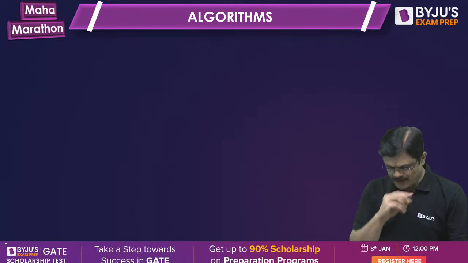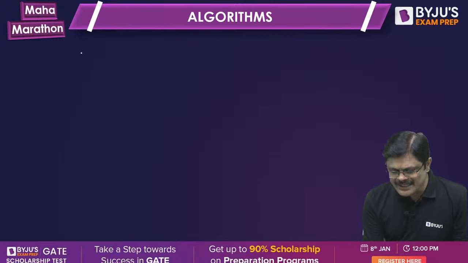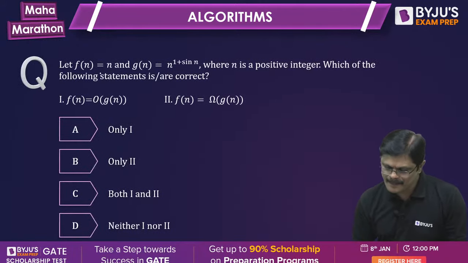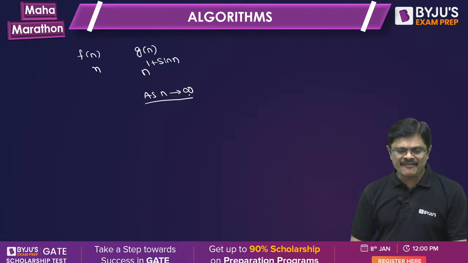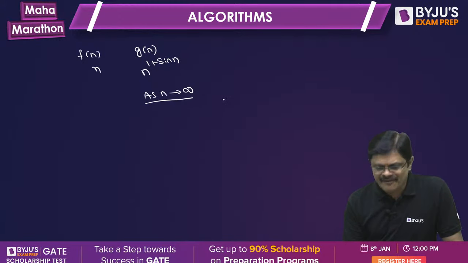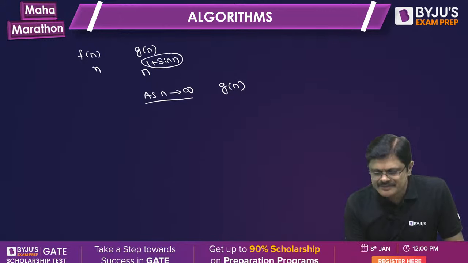See my dear friends, consider f(n), which is n, and g(n), which is n to the power 1 plus sine n. As n approaches infinity, what is the fate of g(n)? The fate is decided by the power.